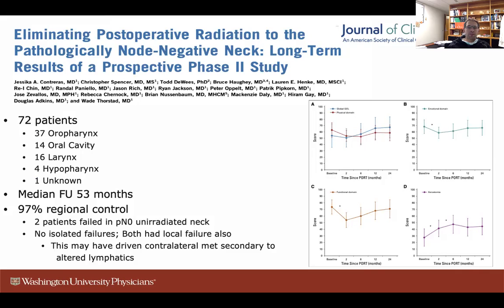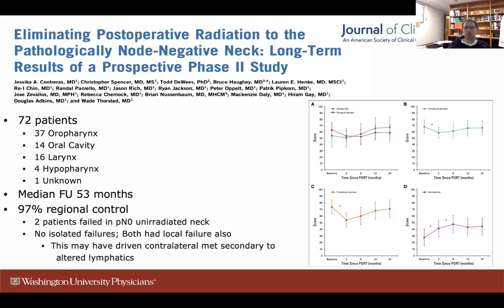In this study, we found there was a 97% regional control rate. Only 2 patients failed in the contralateral pathologically N0 neck. So if a patient had a pathologic N0 neck on neck dissection, they were spared radiation on this trial. Only 2 patients failed in that neck out of the whole cohort. The interesting part is both of those patients also failed at the primary site. So nobody had an isolated failure in the neck.